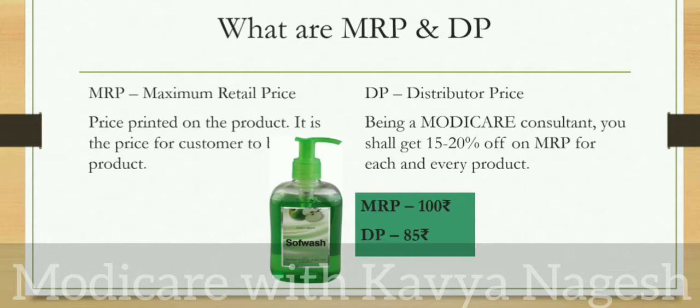That is why the discounted price is called DP, the distributor price. For example, I have given a soft wash hand wash product here whose MRP is 100 rupees. The DP, the discounted distributor price, will be 85 rupees.